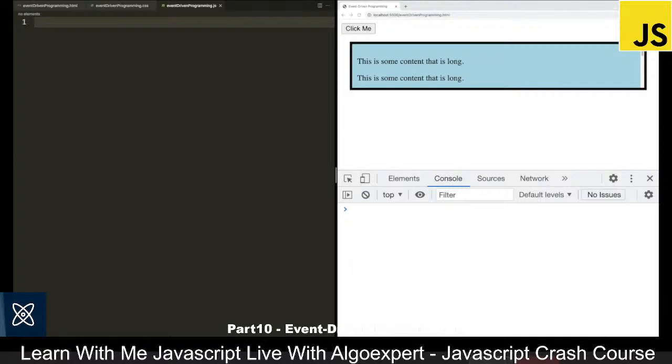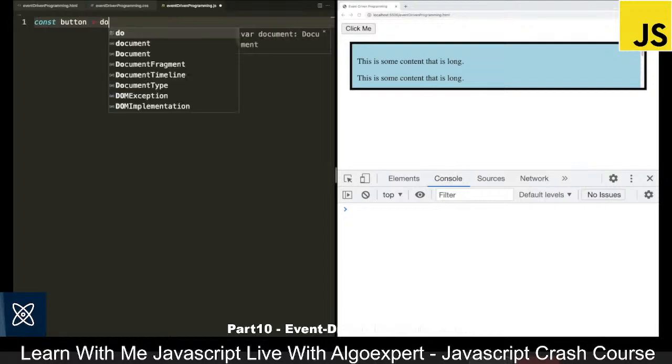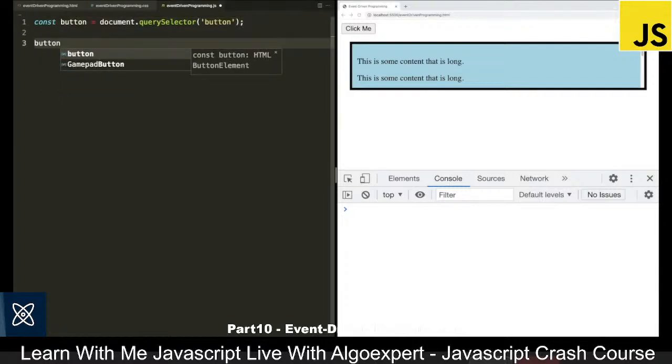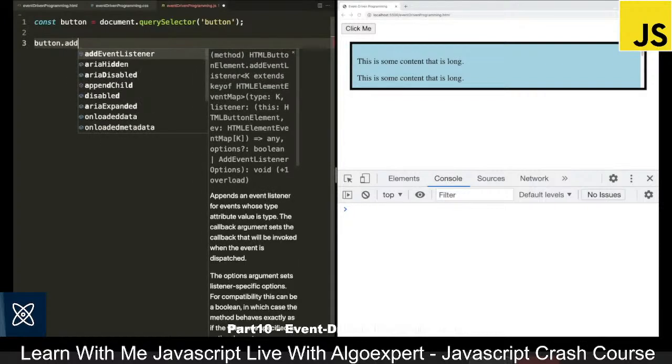To start looking at event-driven programming, we need to select some DOM elements and what events we want to listen to. First, let's select the button by saying const button is equal to document.querySelector of the button tag. And then to add an event, we take the element we want the event to be on, and we say button.addEventListener.